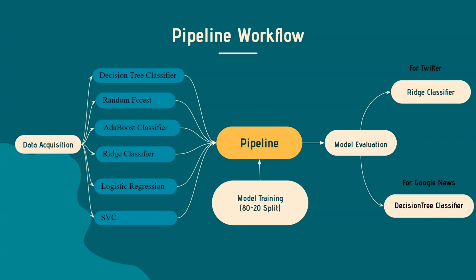The next step for model training was to implement a pipeline using the 6 models we got from the lazy predict method. After data acquisition, as you can see in the pipeline and text pre-processing, we have built a pipeline of 6 models as mentioned in the slide. For model training, we have split the data with a ratio of 80% as training data and 20% as test data.